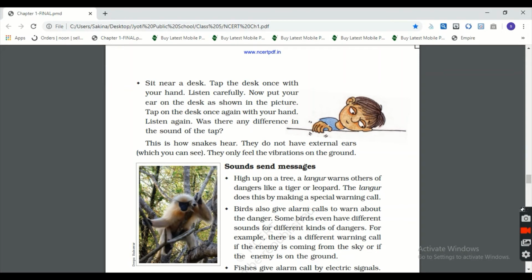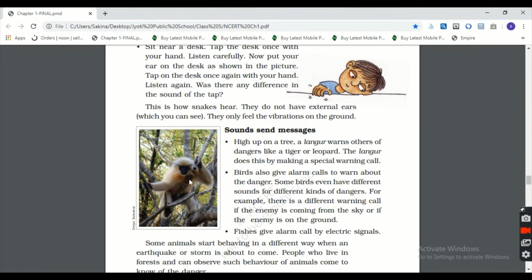Now, the next topic is Sounds send messages. Let us read. High up on a tree, a langur warns others of dangers like a tiger or leopard. The langur does this by making a special warning call.